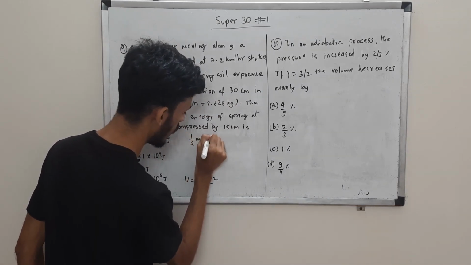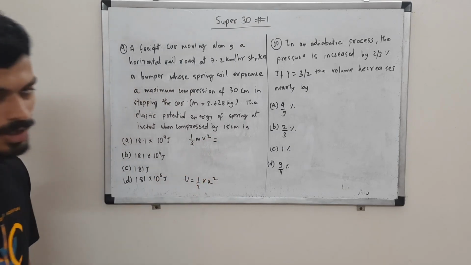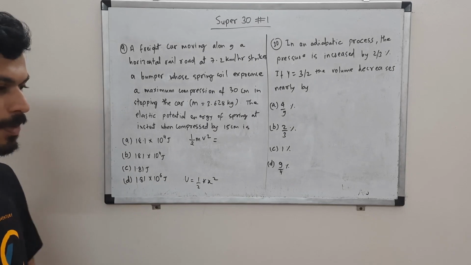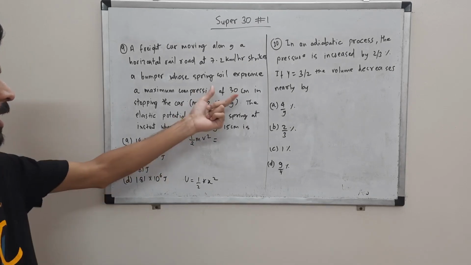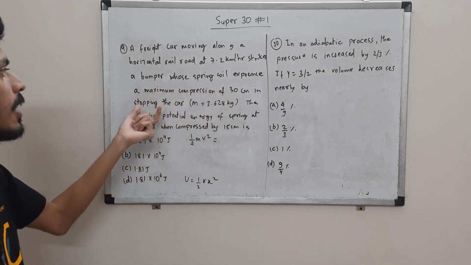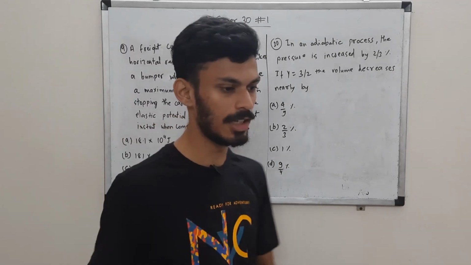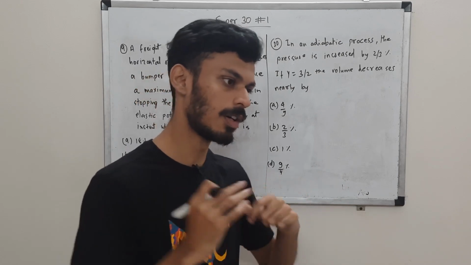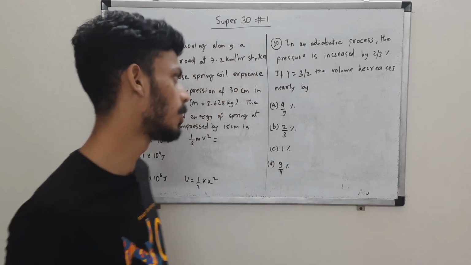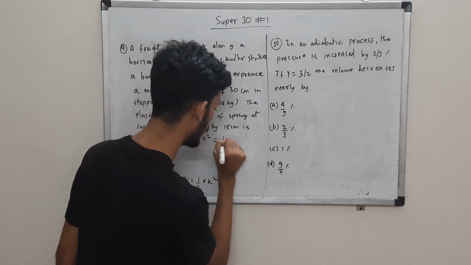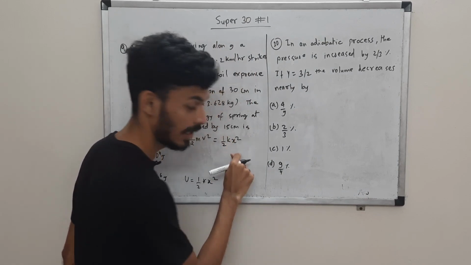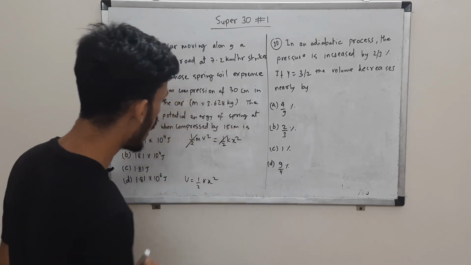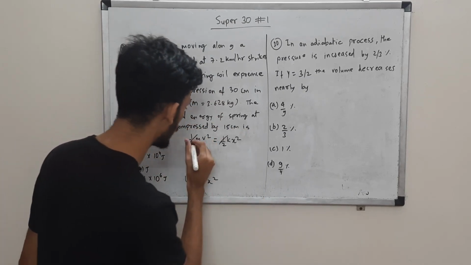So half m v square, which is the kinetic energy of your cart, will be converted completely into potential energy of the spring when it is compressed by 30 centimeters, because at 30 centimeters the kinetic energy is completely stopped. Kinetic energy becomes 0 and it is now transferred as potential energy to the spring. So half m v square will be half k x square at x equal to 30. So the half gets cancelled, and from here we are supposed to find k and substitute k over here.